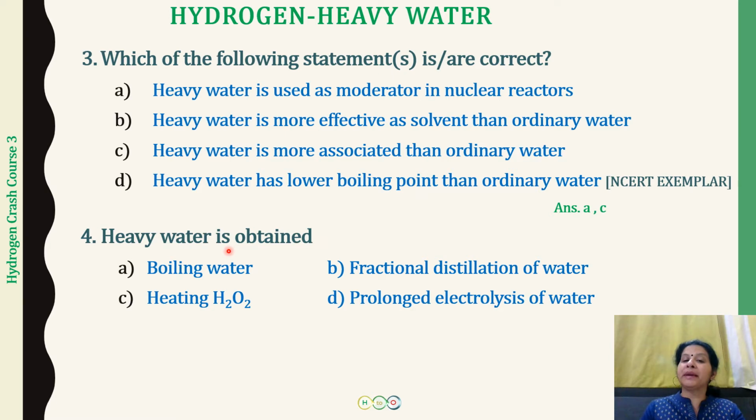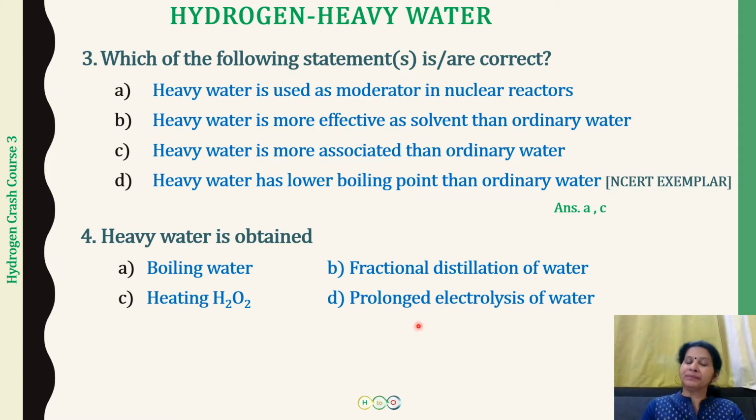So after a repeated electrolysis, when we do so many electrolysis and also for a long period of time, from hundreds of liters of water, what we will be getting is just a little ml of heavy water. All right, so that much electrolysis that we have to do, liters of water being electrolyzed and just a few ml left behind. So that few ml is going to contain more of heavy water molecules. Okay, so I hope this is clear. So this is how we obtain heavy water.